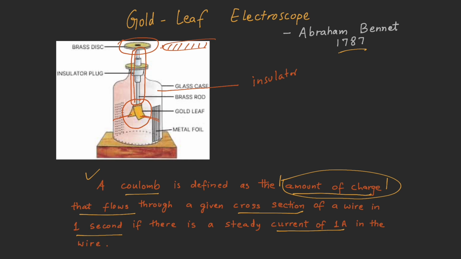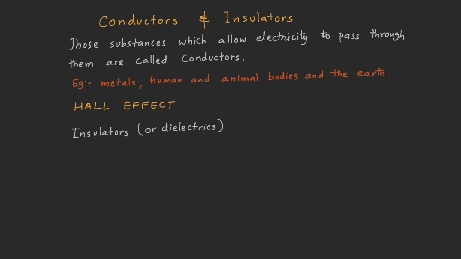Because of the equal kind of charge, the leaves get deflected, and the angle of deflection gives the strength of the charge. So more deflection means a higher amount of charge, and less deflection means less amount of charge.